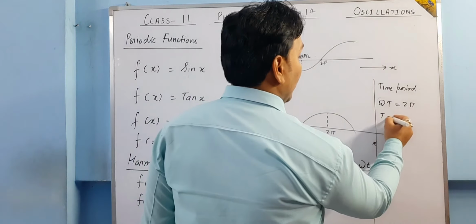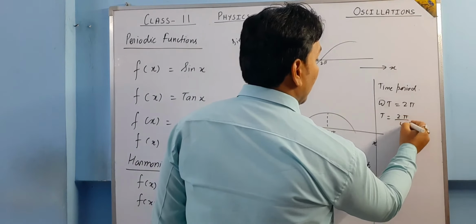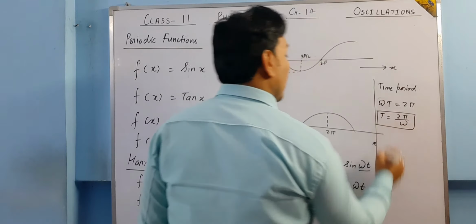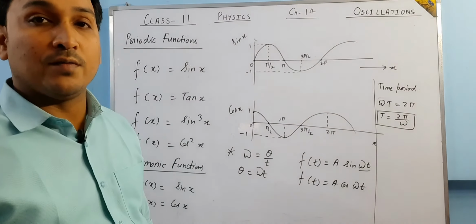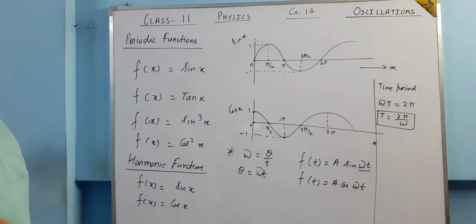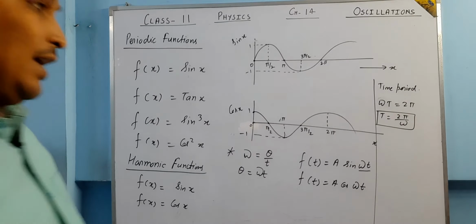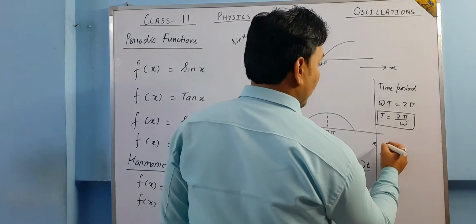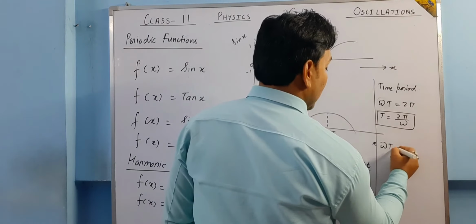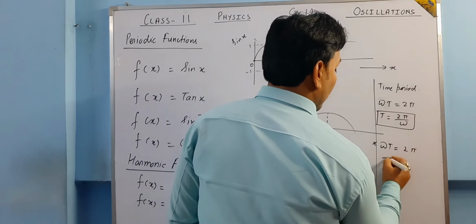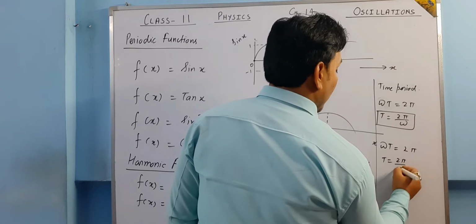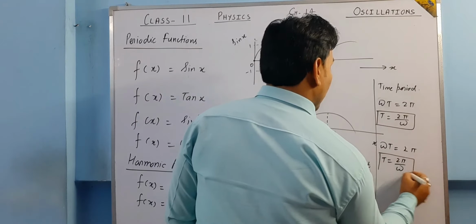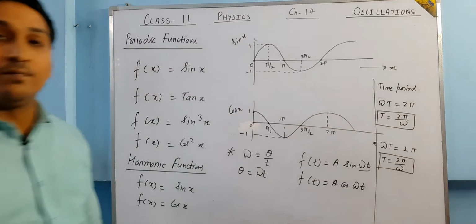So what is the value of t from here? It is 2 pi by omega. This is going to be the time period of the first function. In the same manner for the second function, here also omega t is equal to 2 pi, so t is going to be 2 pi by omega. This is the time period of the second function.